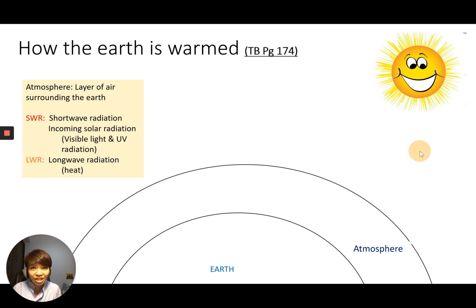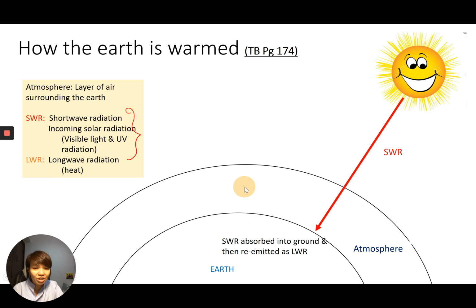I've come to the last section, a very important section. How is the Earth warmed? The incoming solar radiation, known as SWR, shortwave radiation, mainly made up of visible light and UV radiation, gets absorbed into the ground, and then re-emitted as LWR.